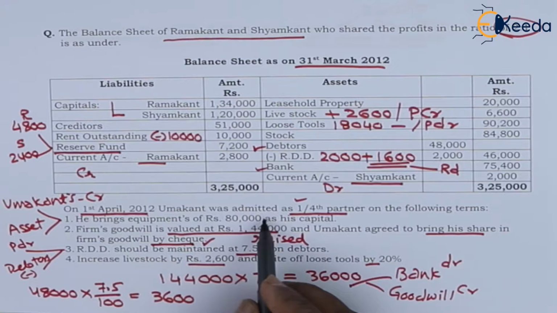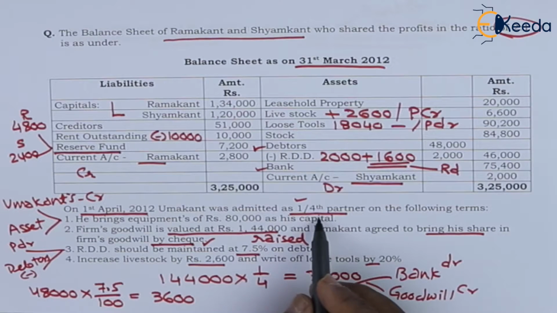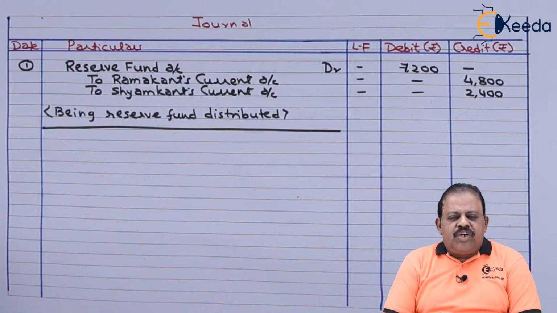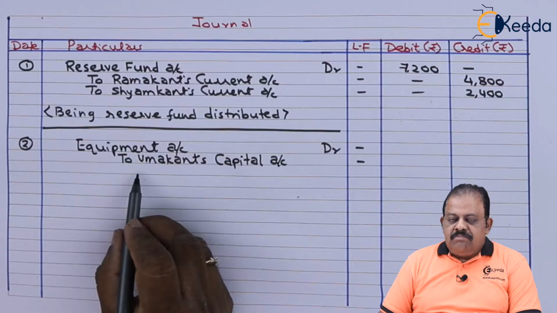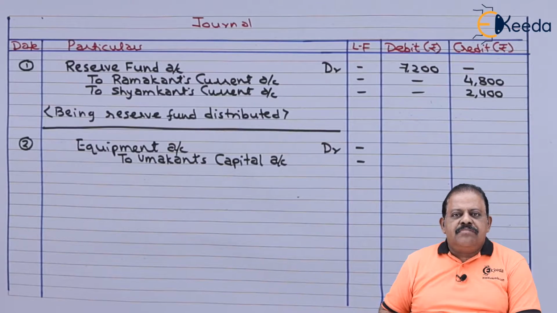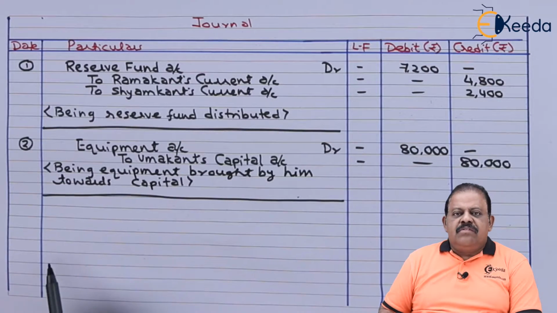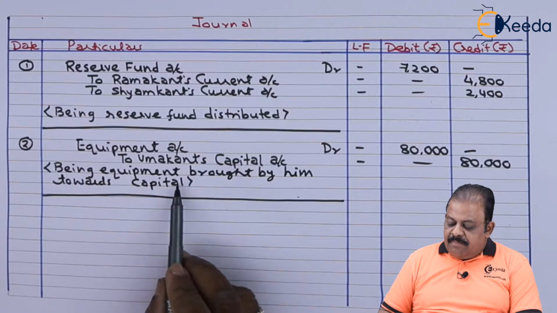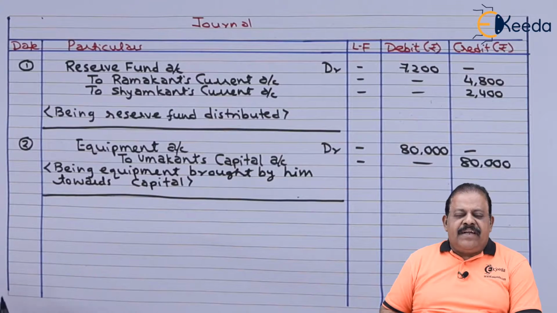On 1st April, Umakant was admitted for 1/4 share in future profits on the following terms. He should bring equipment of 80,000 as his capital. Equipment comes into business as capital contribution by new partner Umakant. Equipment account debit 80,000 to Umakant's capital account 80,000. Being equipment brought by him towards capital.